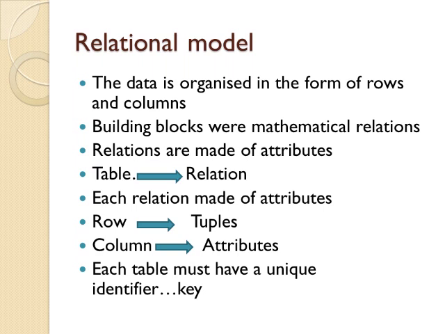A row is called a tuple and a column is called an attribute. A table is called a relation, a row a tuple, and a column an attribute. In this relational model, each table must have a unique identifier, that is the key, which will be discussed in examples later.